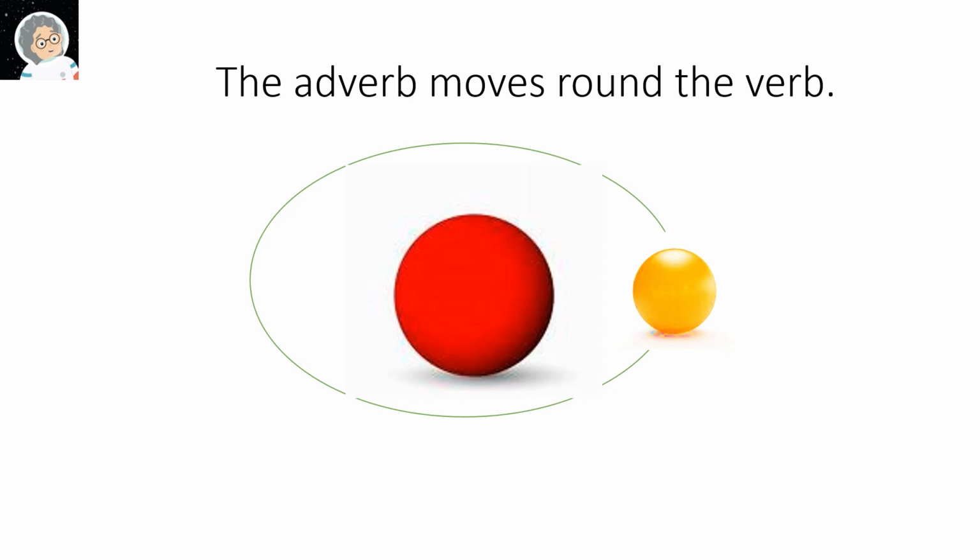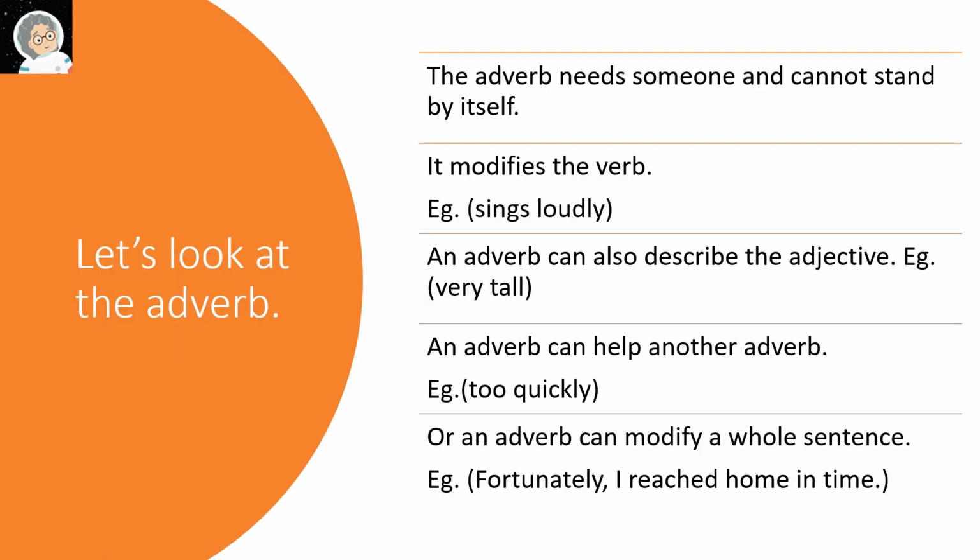The adverb moves round the verb. Let's look at the adverb. The adverb needs someone and cannot stand by itself. It modifies the verb. Example, sings loudly. An adverb can also describe the adjective. Example, very tall. An adverb can help another adverb. Example, too quickly. Or an adverb can modify a whole sentence. Example, fortunately, I reached home in time.